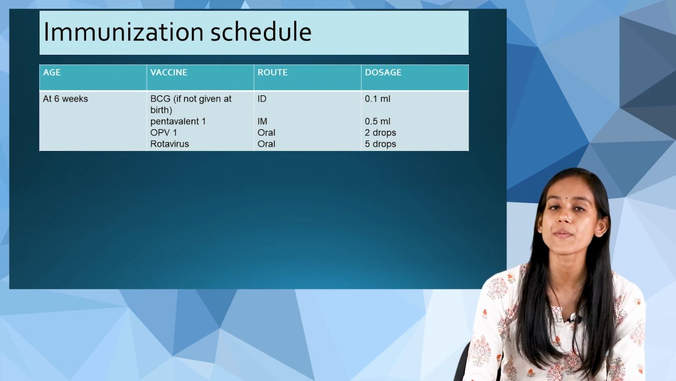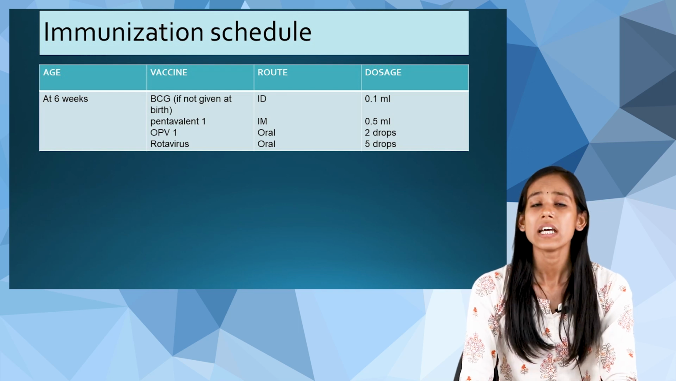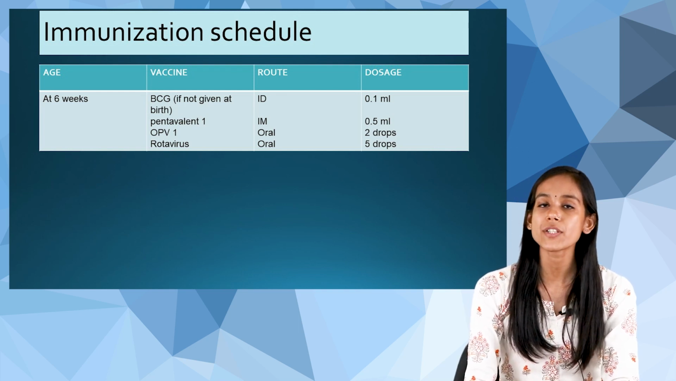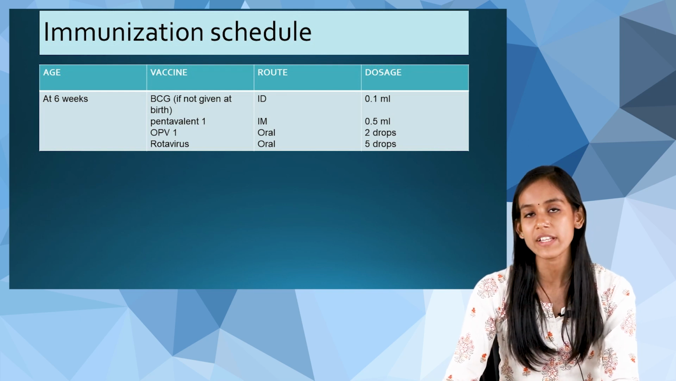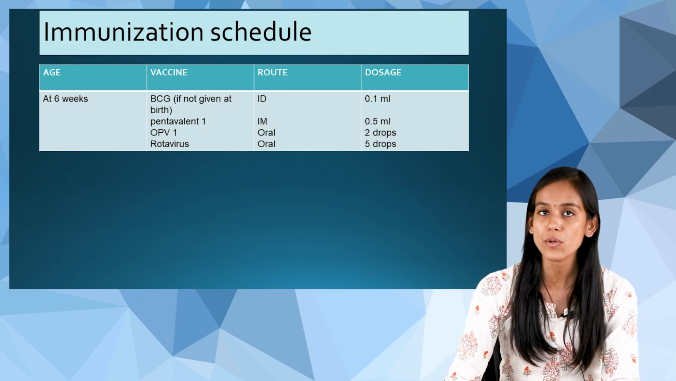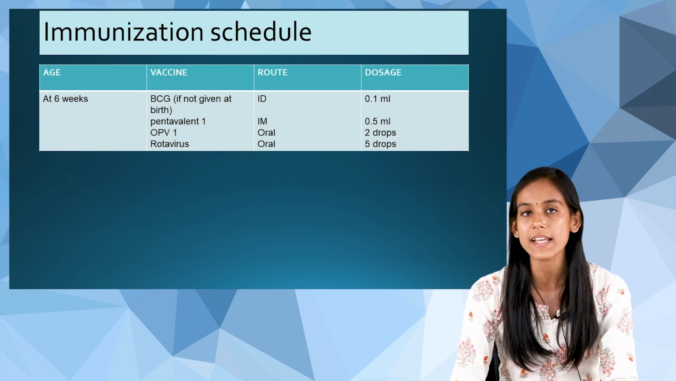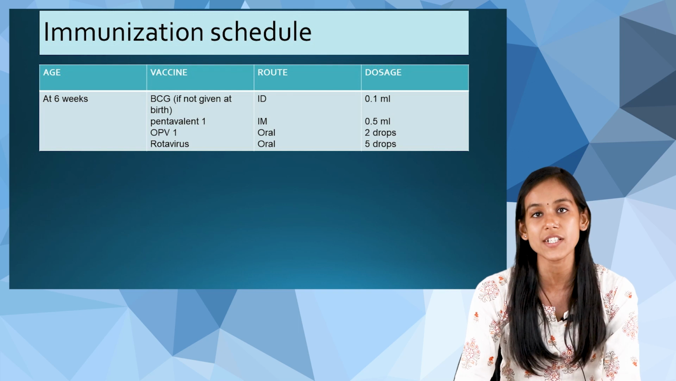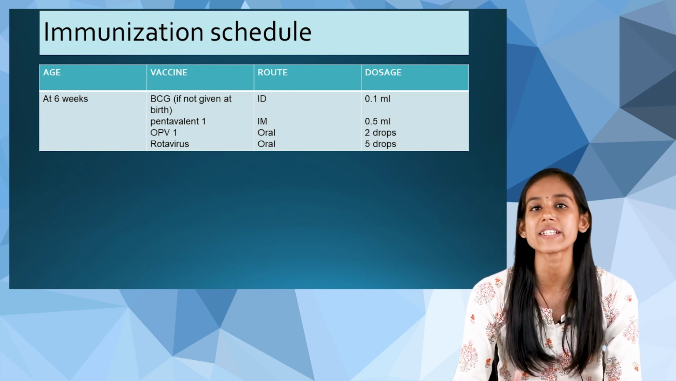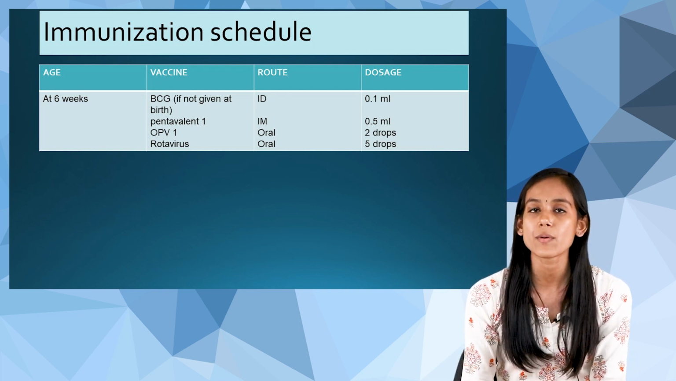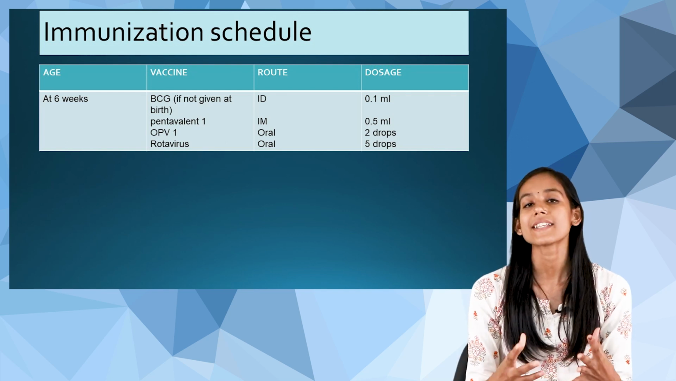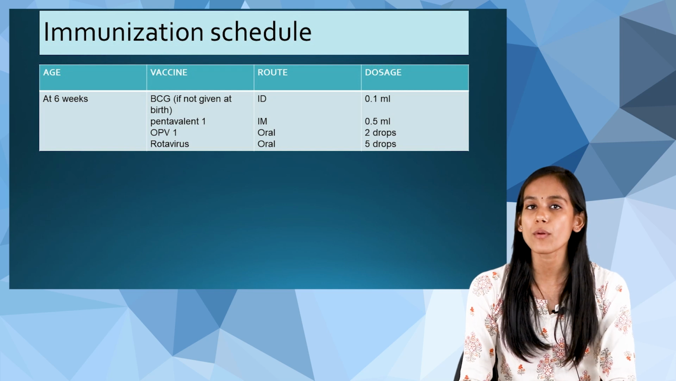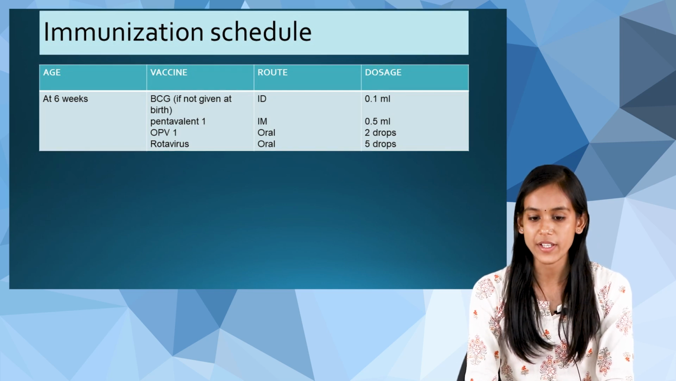So at 6 weeks we will give pentavalent 1, and then again we are going to give OPV 1. At birth we have already given OPV, oral polio vaccine, that was the 0 dose or birth dose. And at 6 weeks again we give OPV, that is the first dose. The route will be the same, oral, and the required dose is 2 drops. And then along with this we are going to give rotavirus. So this is all we give at 6 weeks.